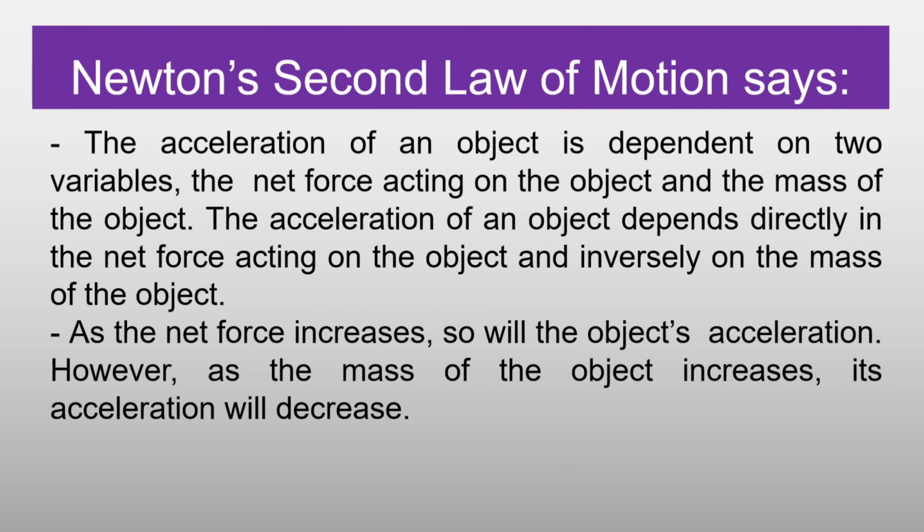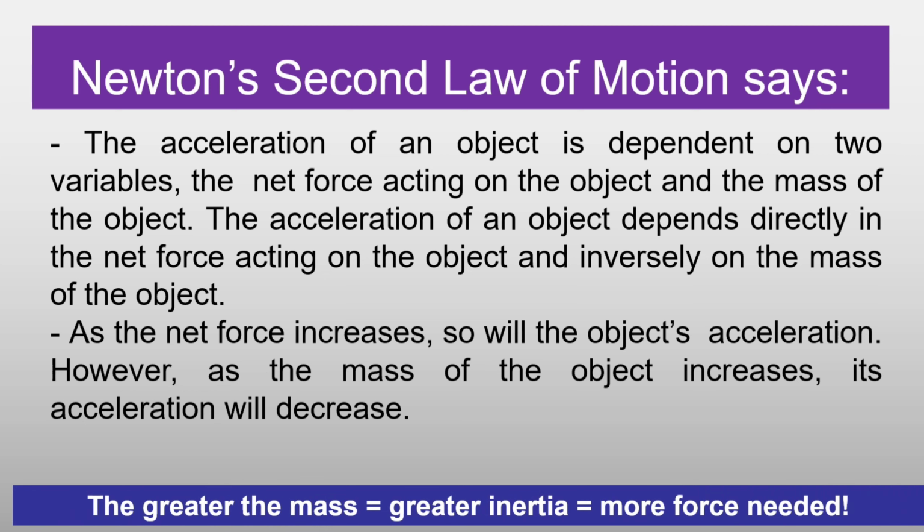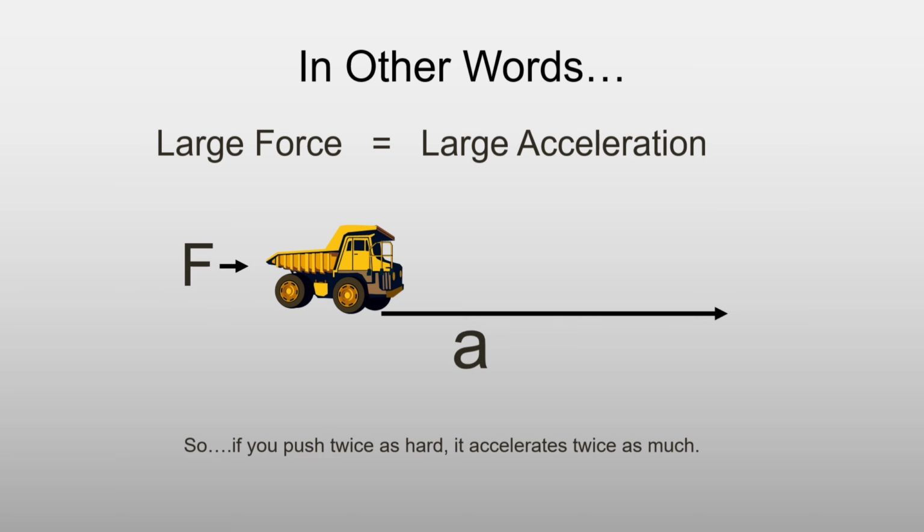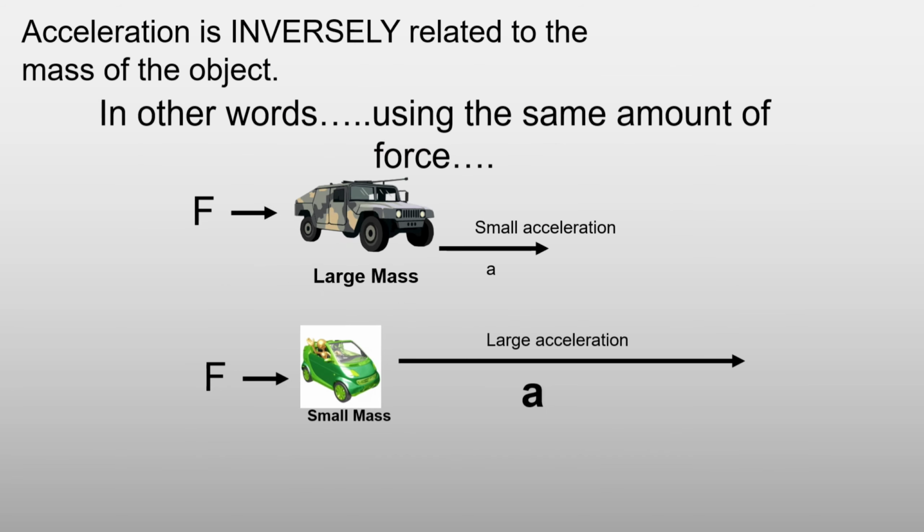The acceleration of an object is dependent on 2 variables, the net force acting on the object and the mass of the object. The acceleration of an object depends directly on the net force acting on the object and inversely on the mass of the object. As the net force increases, so will the object's acceleration. However, as the mass of the object increases, its acceleration will decrease. Small force equals small acceleration. Large force equals large acceleration. Acceleration is inversely related to the mass of the object.